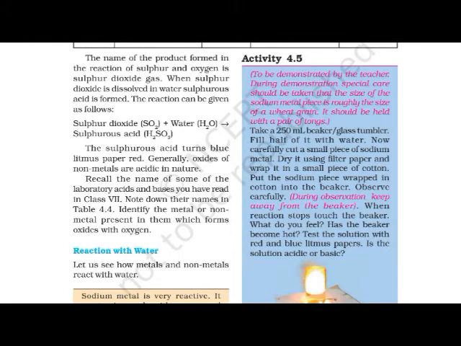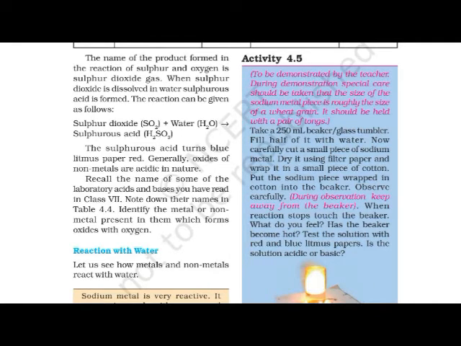So we can say that the generation of a lot of heat is not suitable for sodium metal, so it is kept in kerosene.